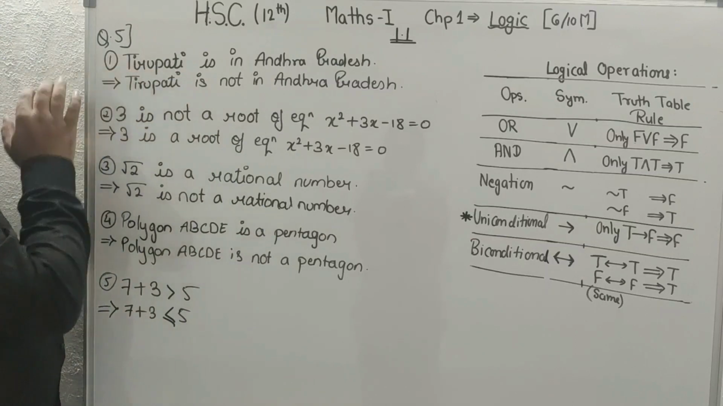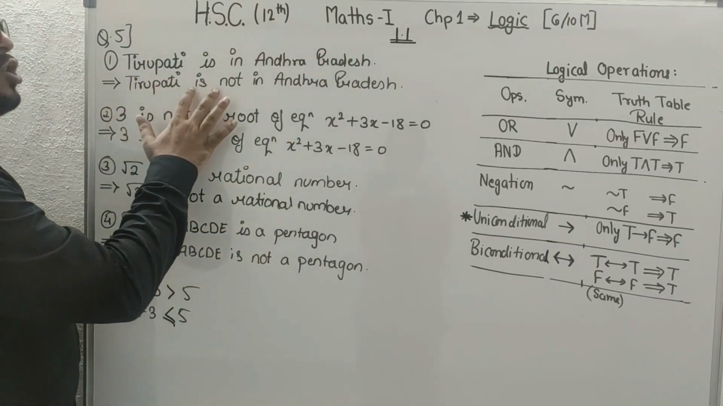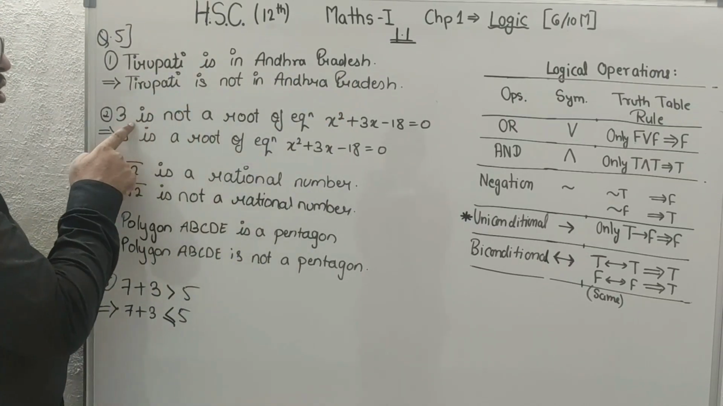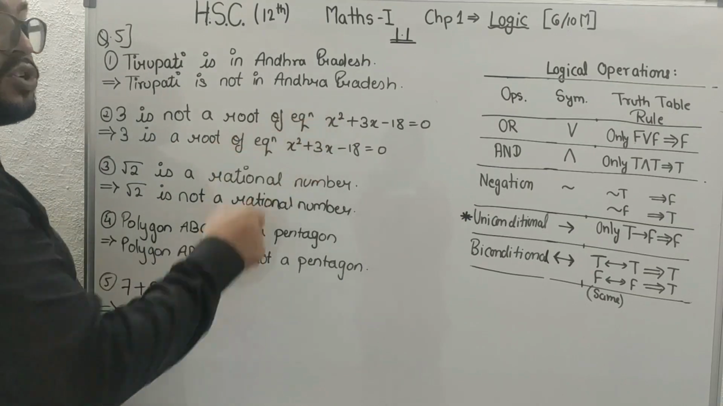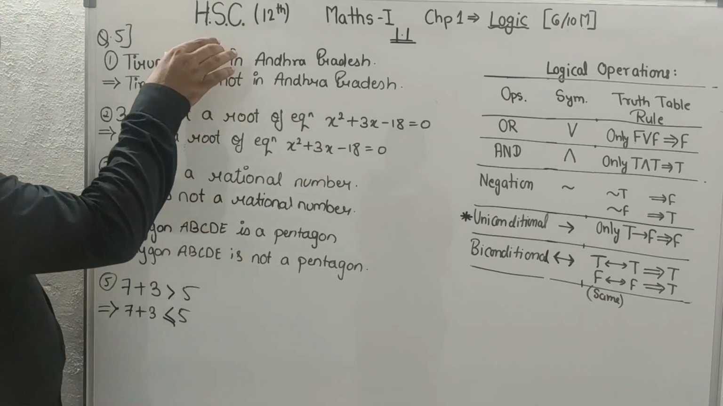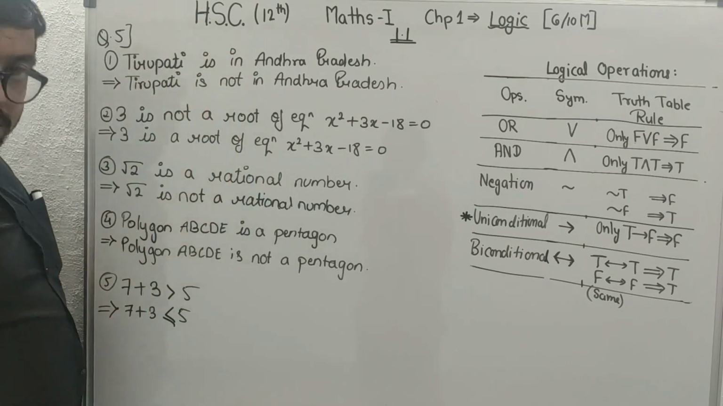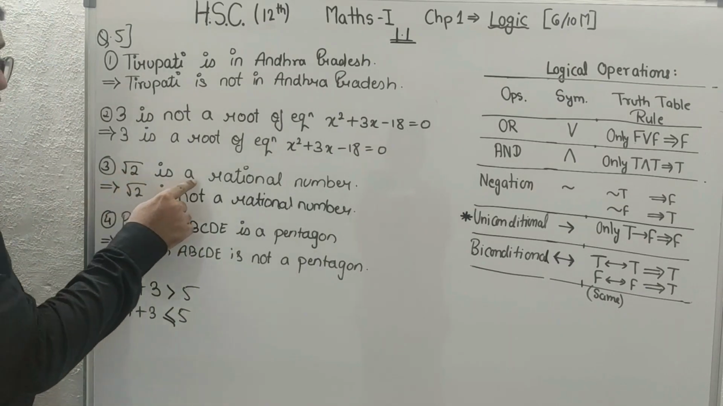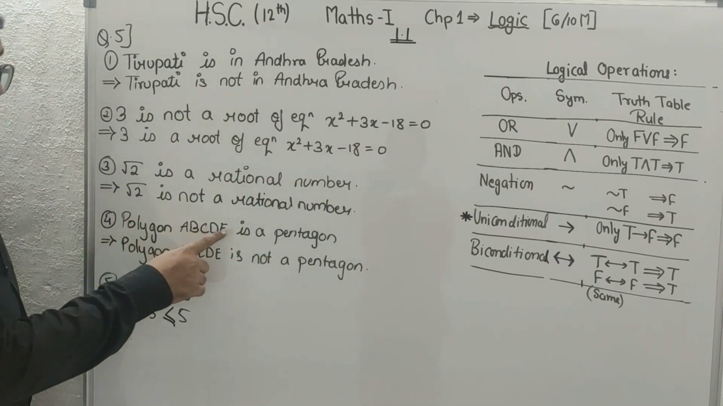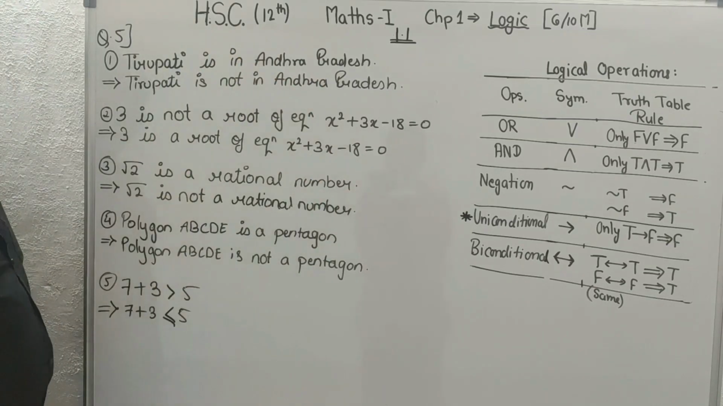Now this is your first question. Tirupati is in Andhra Pradesh. Tirupati is not in Andhra Pradesh. Okay, what is difference? Not. 3 is not a root of equation. 3 is a root of equation. So not नहीं है तो not लगाया, और not था तो उसको निकाल दिया। Okay? Root 2 is a rational number. Root 2 is not a rational number. Polygon ABCD is a pentagon. Polygon ABCD is not a pentagon.